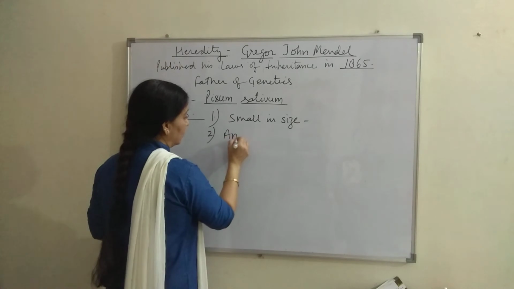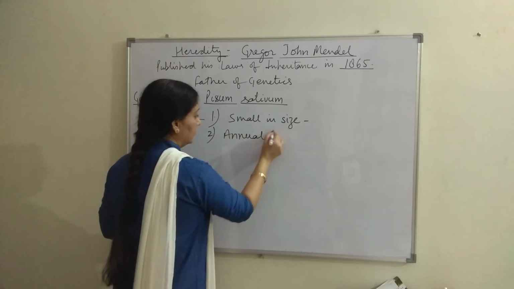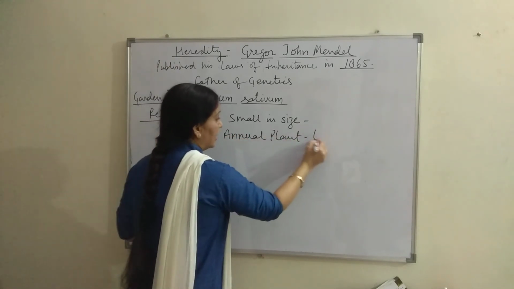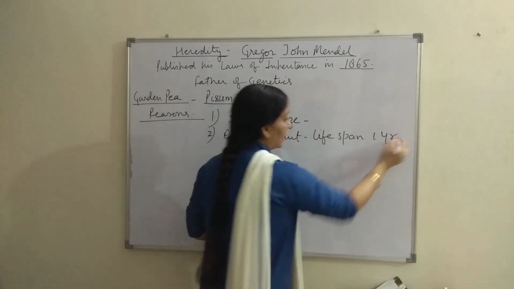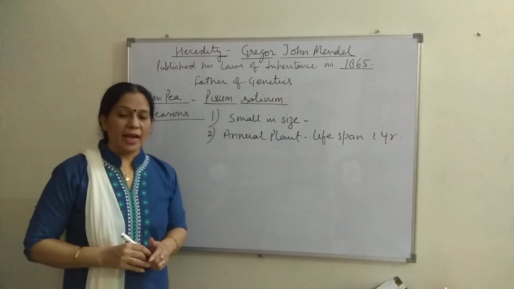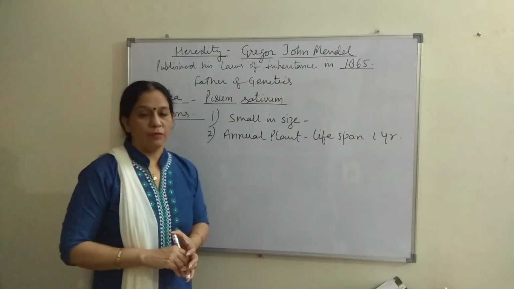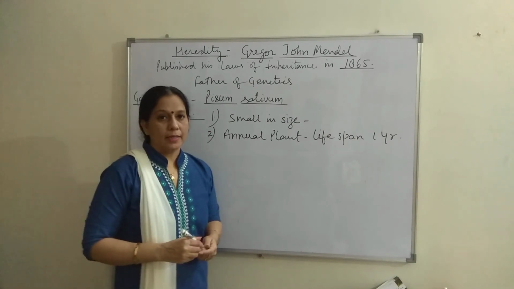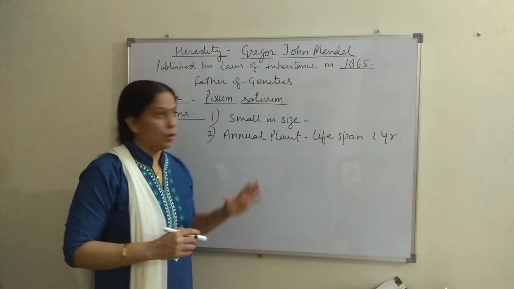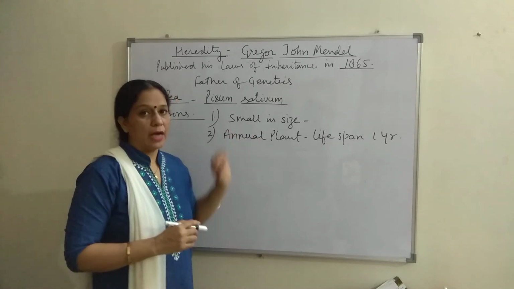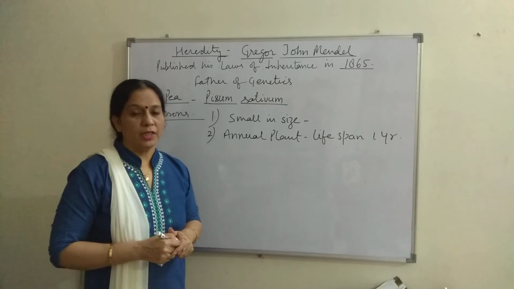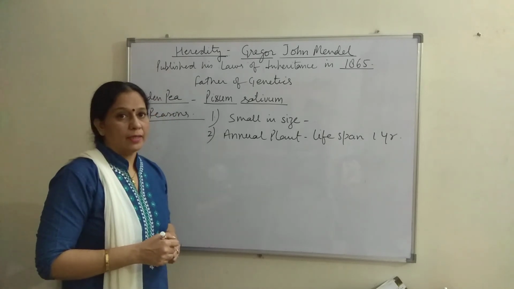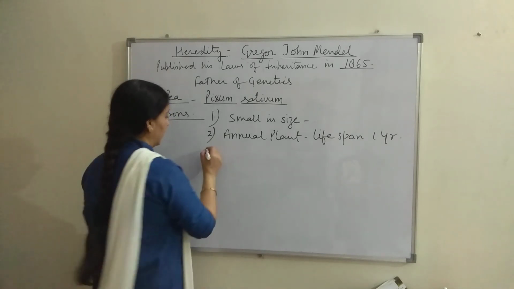Second, it is an annual plant. Annual plant means its lifespan is of 1 year. That means it has a short lifespan, and one biologist can study so many generations. Suppose 10 generations are grown in 10 years. So on the basis of those observations in the field, experiments and the work can proceed.